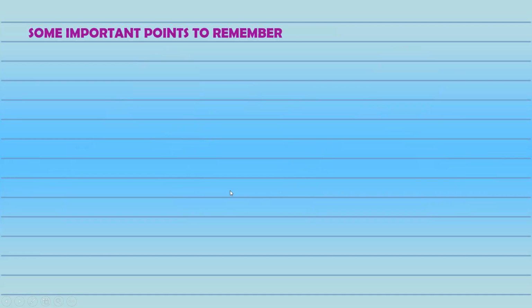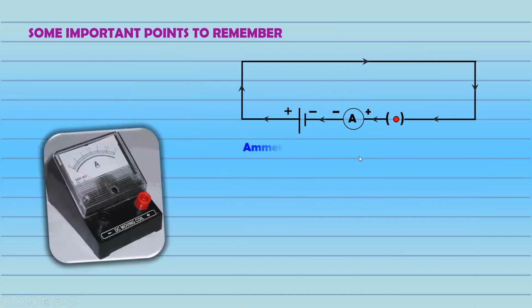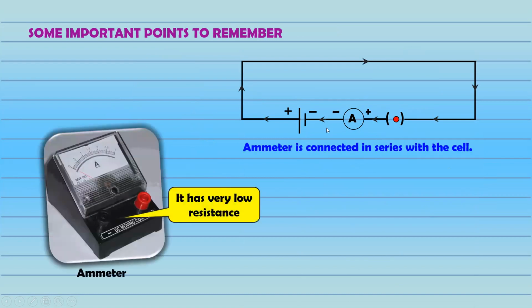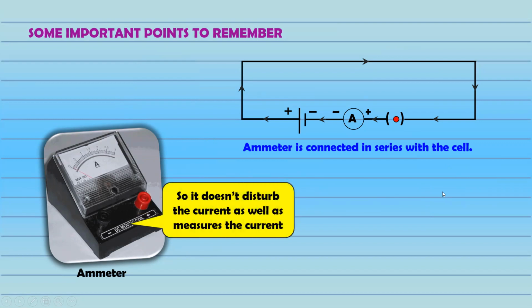Now there are some points to remember. This is a basic point, just a recap, right? The ammeter is always connected in series with the circuit, and it has very low resistance. The main reason is that it has to measure the maximum current. If the resistance is high, the ammeter won't give me an accurate reading. Hence it has the least resistance and almost allows the entire current to pass through it, so it can give me a more accurate reading, right? So this is a point regarding the ammeter.